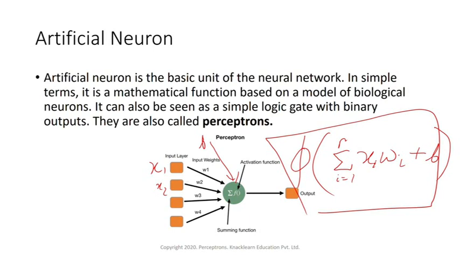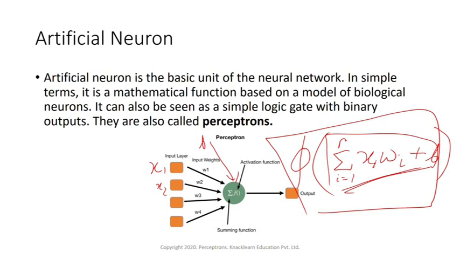Then we have weight and bias. Weights are a collection of array values which are multiplied to the input values. That's what we saw here, x into w. We then take a sum of those multiplied values, which is also called the weighted sum. Then we add a bias value to the weighted sum to get the final value for the prediction by our neuron. Then there is an activation function on top of that, which is a deciding factor that will decide whether or not a neuron should be fired. Next is the output layer, which gives the final output of the neuron, which can then be passed to other neurons in the network or taken as the final output value.